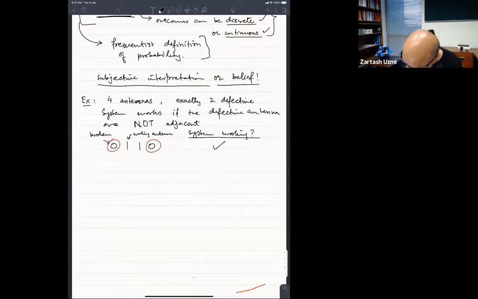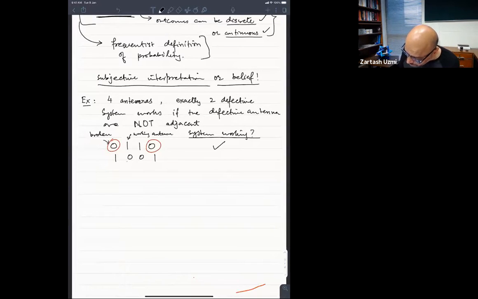So अगर ऐसे हो जाए 1 0 0 1, system working or not? Yes or no? Answer in the chat window. So somebody said yes, why, I'm not sure why. किसी ने yes कहा था, उनका नाम ऊपर चला गया, मुझे पता नहीं. So system will not be working.